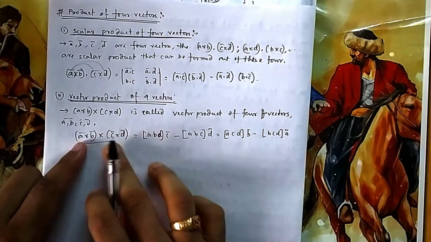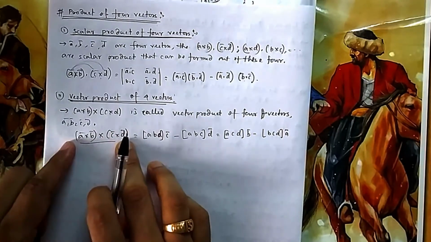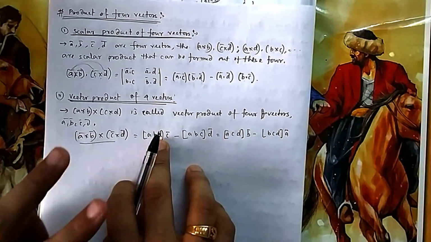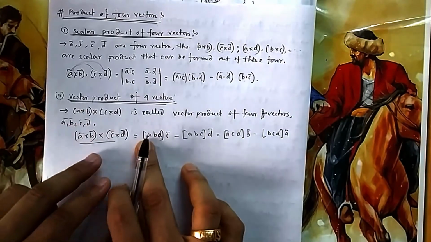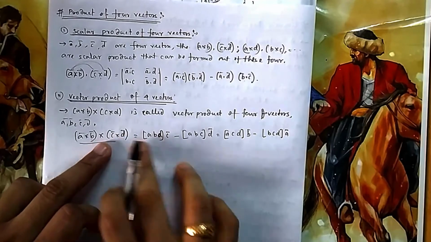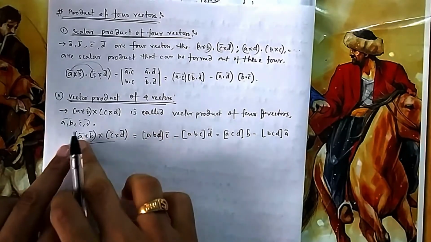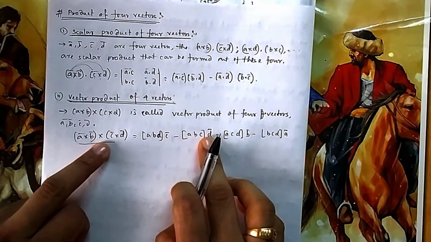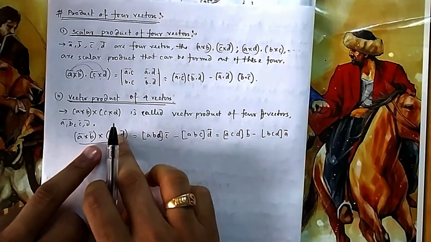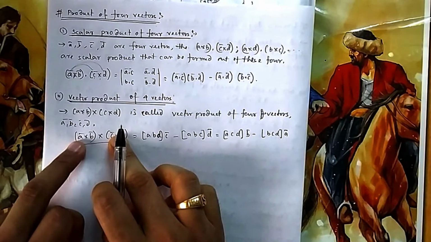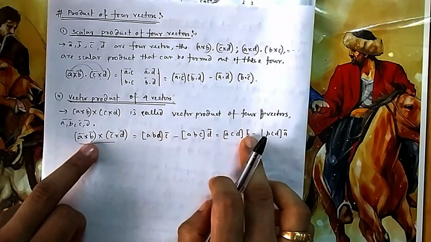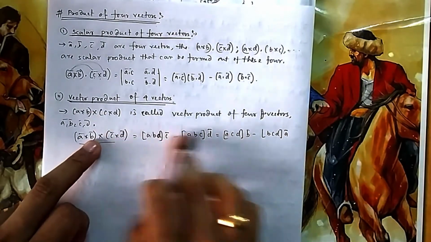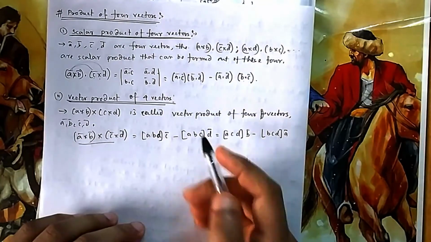Now if it is 3 vectors, A, B, D, the farthest is A, B, D. So what is the scalar product of 3 vectors? Box ABC. So box ABC, then minus ABC, the one near to AB is C. So box ABC with D. Or you can take it in the reverse way also. From this side, which one is the farthest? A. So ACD with B, then the near one BCD with A. You can remember it either way.